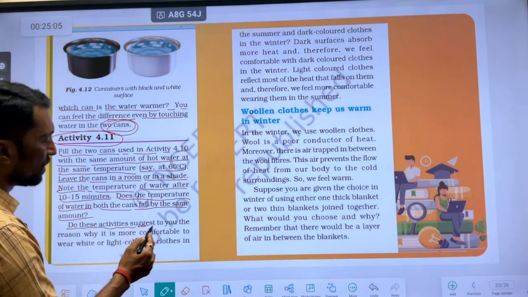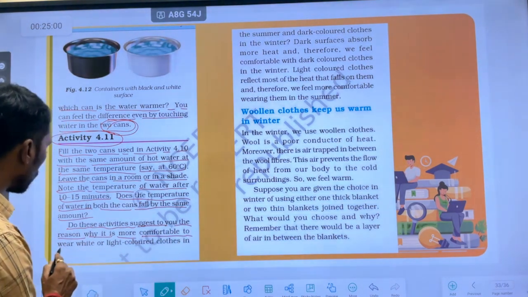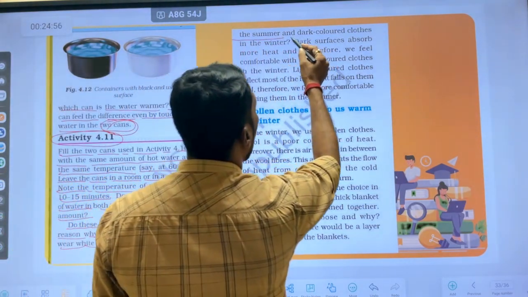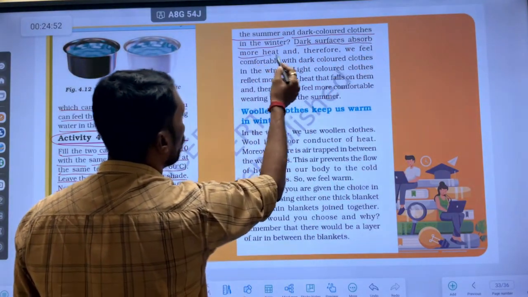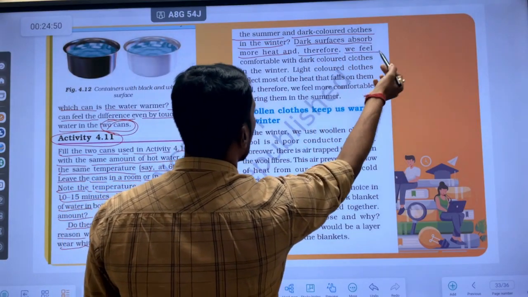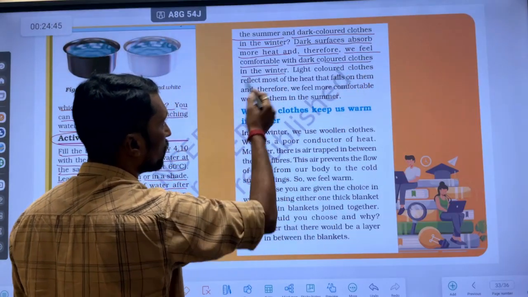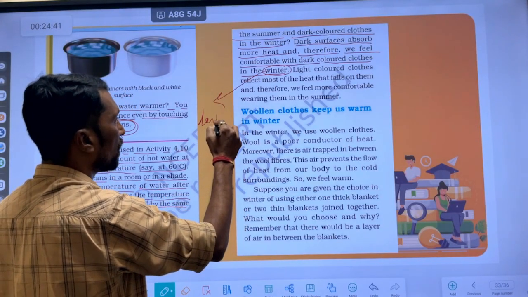Does this activity suggest to you the reason why it is more comfortable to wear white or light colored clothes in summer and dark colored clothes in winter? Dark surfaces absorb more heat energy, therefore we feel comfortable with dark colored clothes in the winter season. In winter we wear dark colored clothes.